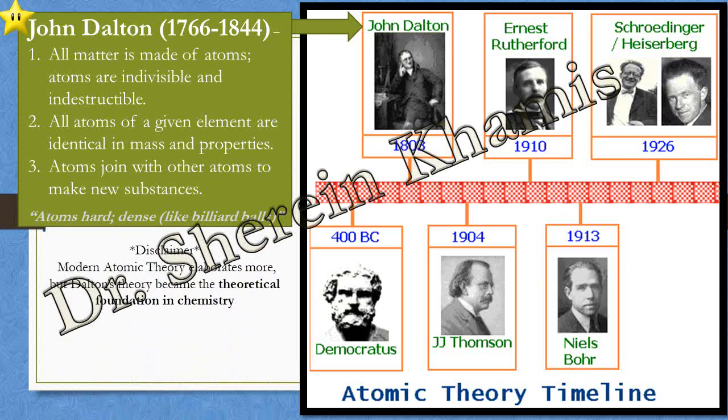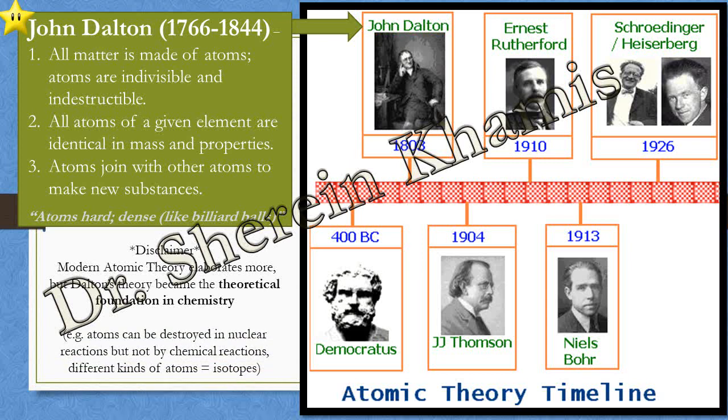Okay, this is the modern atomic theory, built on the items discussed by Dalton. Dalton's theory became the theoretical foundation of chemistry. Note that in modern atomic theory, more than one item can be discussed that comes after the assumptions of Dalton.